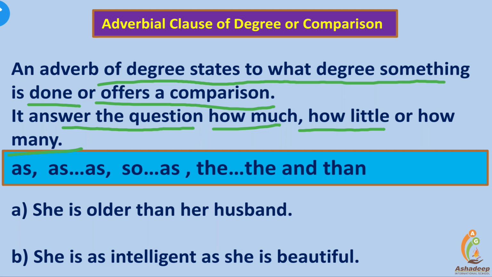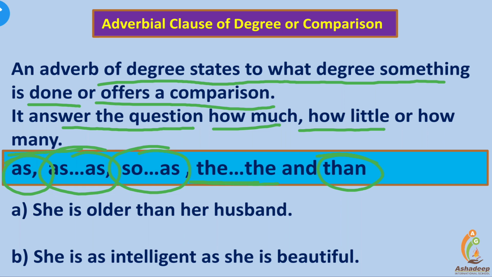Here are a few conjunctions which are used to compare things: as, so as, the, and than. These are the conjunctions which are used to compare two things, two objects, and mainly, friends, qualities, adjectives.